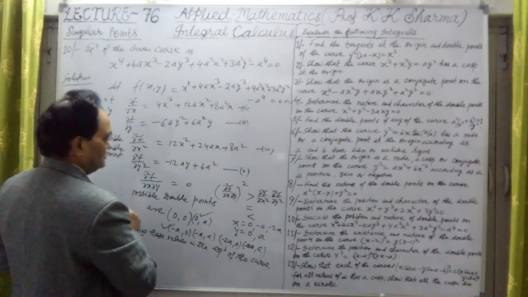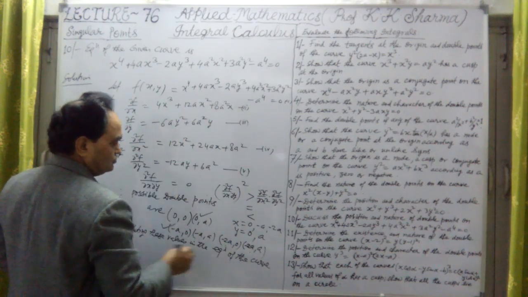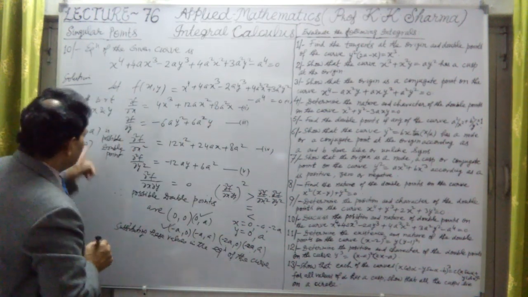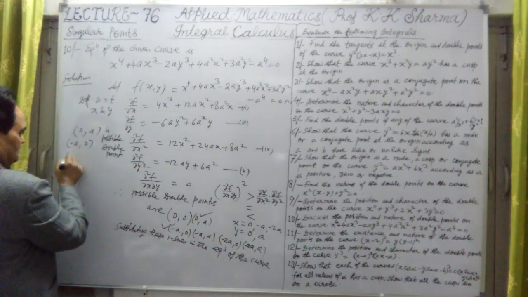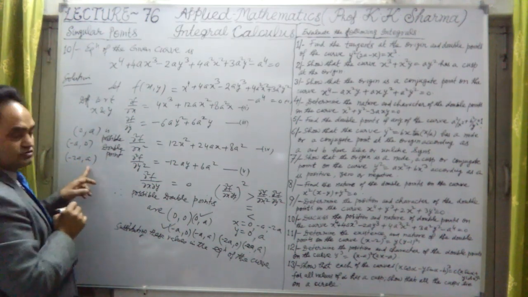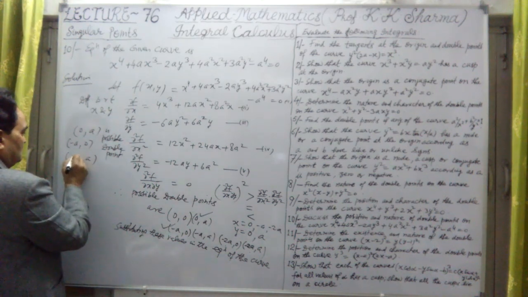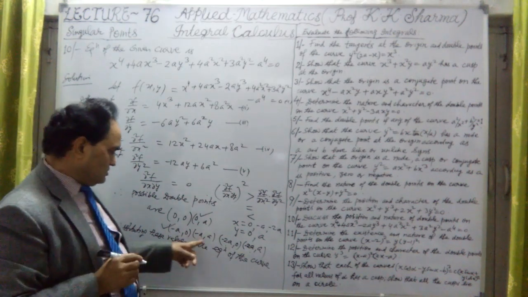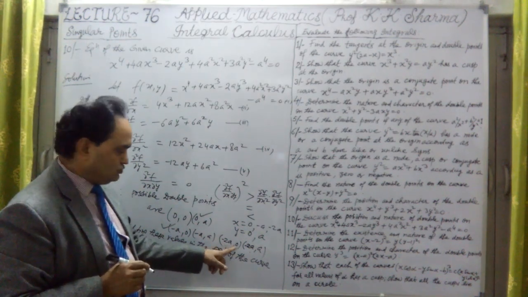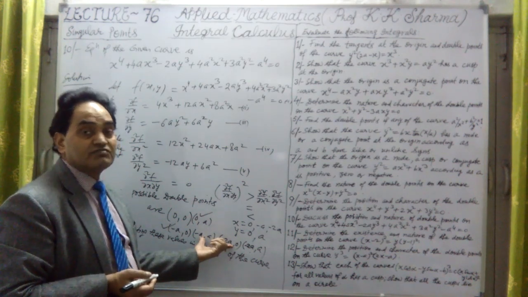Only 3 points we can substitute here and check. Which are the points? First 0a, and the third point is minus 2a and a. Let me check this also, minus 2a and a, which I also have to prove. Minus a and a, and minus 2a and 0, are not satisfying the given equation.